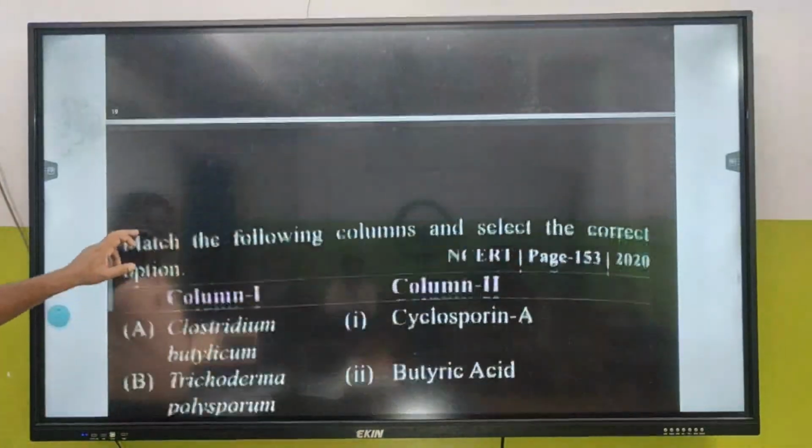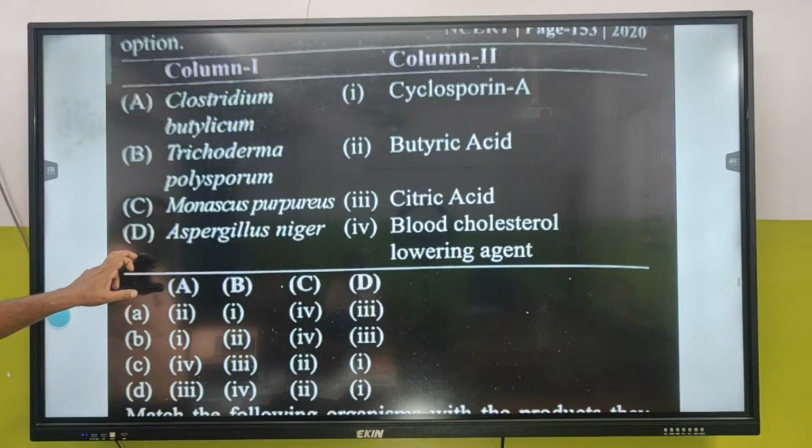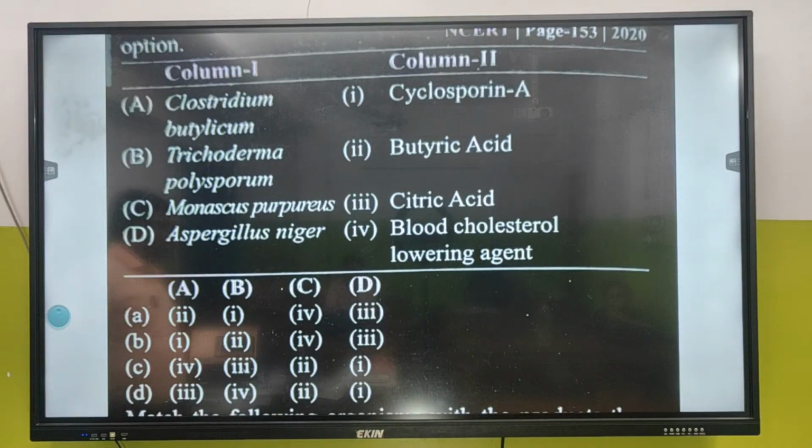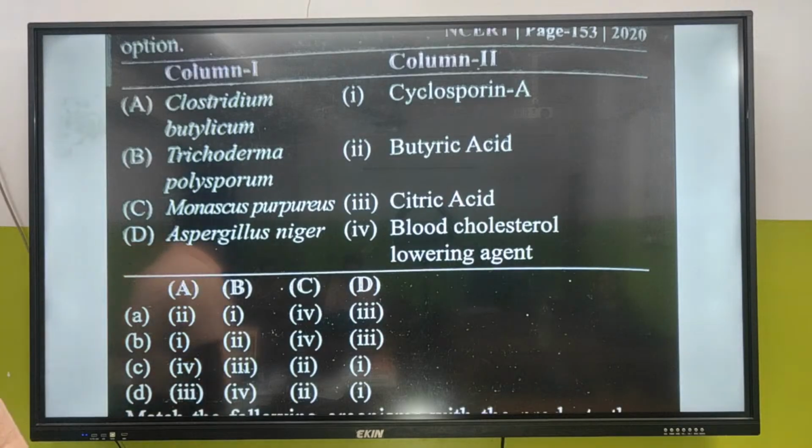Very good. Match the following columns and select the correct option. Chalo. Wait. I want the answer from Rupkatha. Option A, A2.